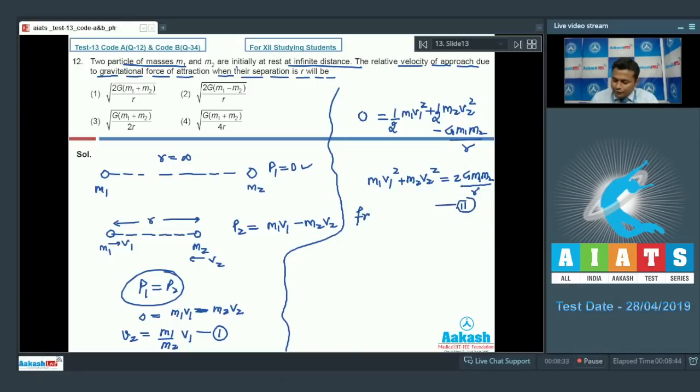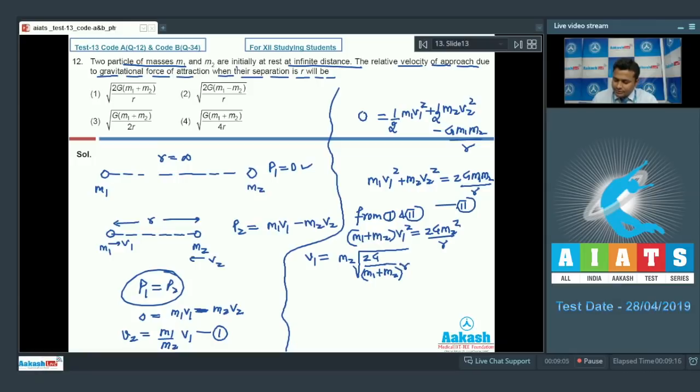Suppose from 1 and 2 we have the value (m1 plus m2) times v1 square equals 2G m2 square divided by r, or v1 we can write m2 times under root of 2G by (m1 plus m2) times r.